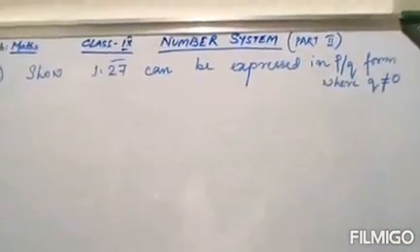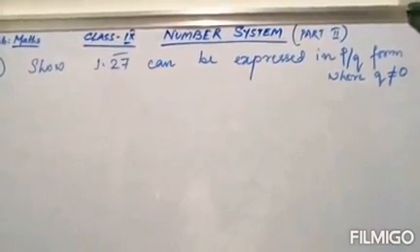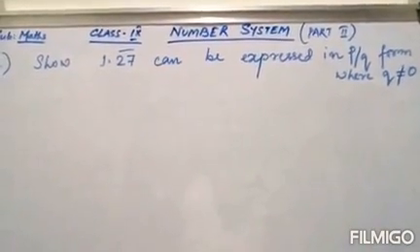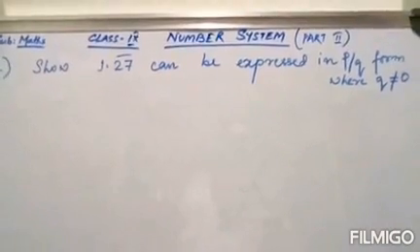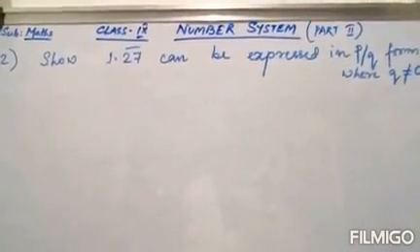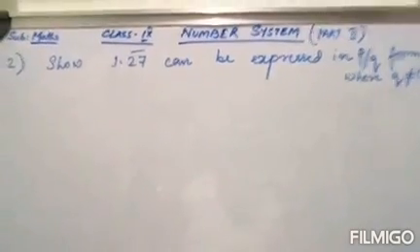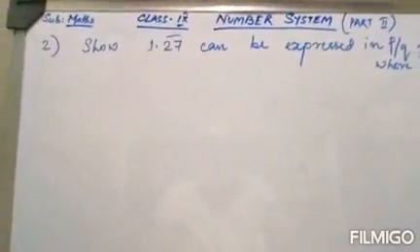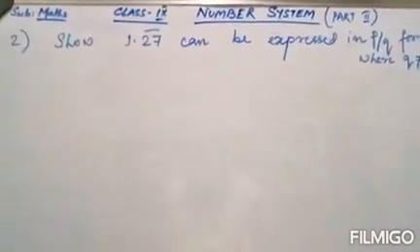So this is the next question, that 1.27 which has a bar can be expressed in P by Q form, where Q is not equal to 0. And P and Q are always integers because they are rational numbers, right?